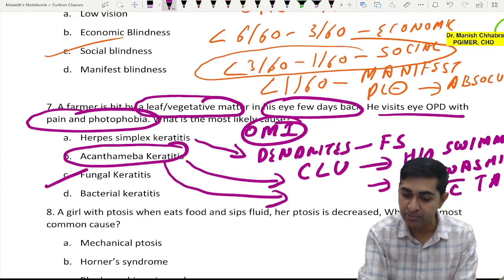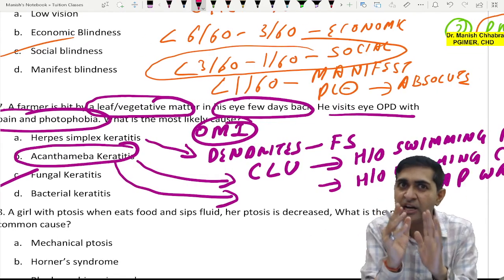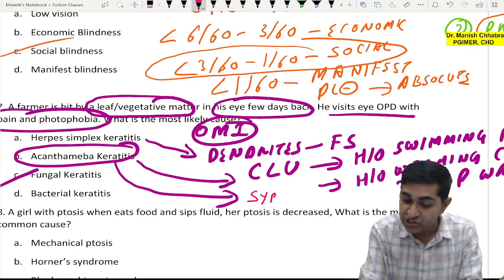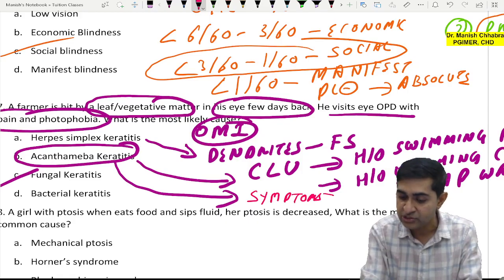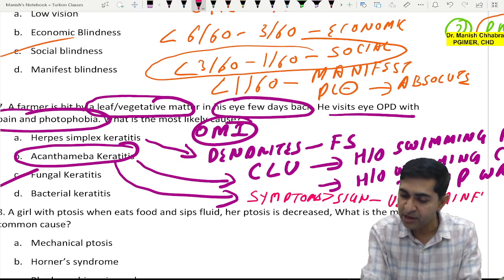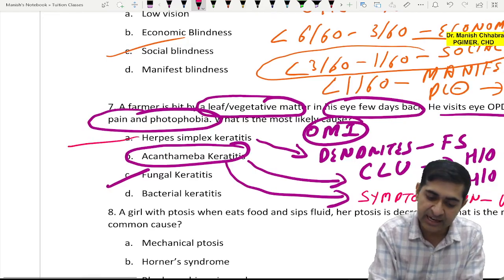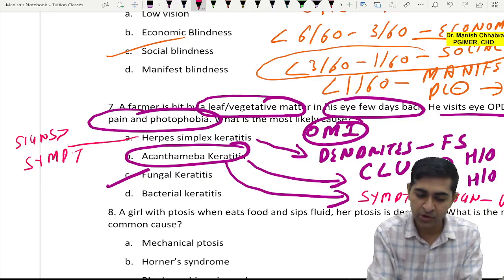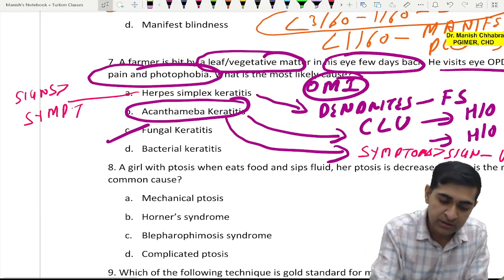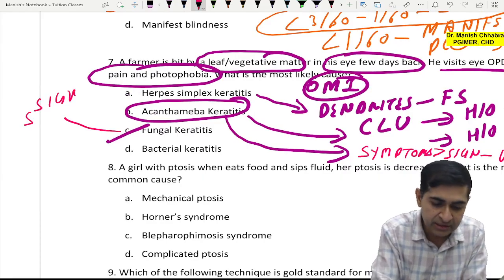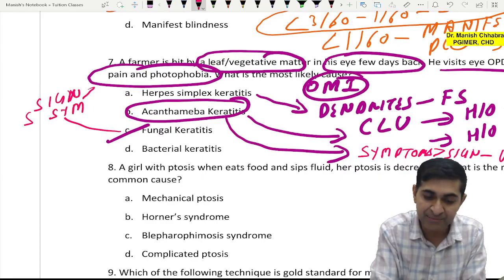But in acanthamoeba, what happens is, see, there are two things. One, signs are more than symptoms. Another is symptoms are more than signs. Here, symptoms are more than signs because it is very painful. And this is just small ring-shaped ulcer. It is very painful, while herpes simplex keratitis is signs more than symptoms. Okay. Now, oh, sorry. While fungal keratitis is sign more than symptoms.